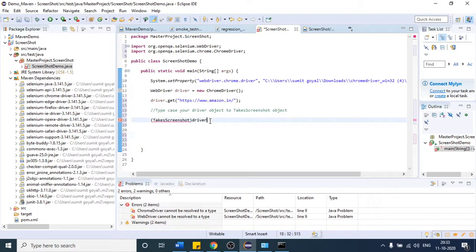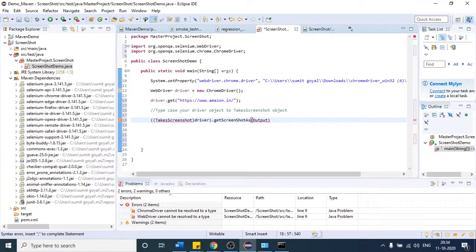Okay, so after that let me put one more bracket because I have to use one method. I will use one method which is called getScreenshotAs. This method is saying if I want to get the screenshot, in what format do you want the screenshot? I will say I want to get the screenshot in the file format.